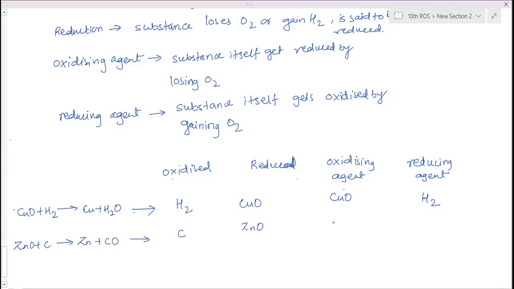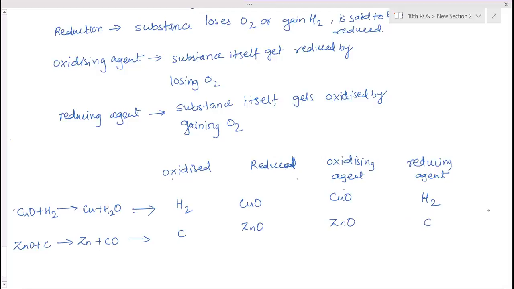Then zinc oxide is the oxidizing agent, and the reducing agent is carbon.